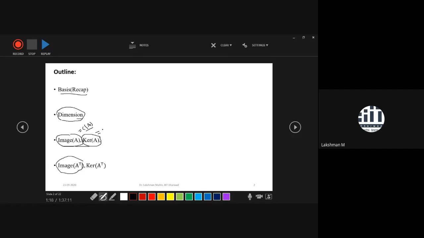And similarly, the kernel space of A. What does it say? It is a collection of all elements which vanish when you apply A over these elements. If you take any element X and apply the matrix A over X, then it will be zero. That means the kernel is the collection of pre-images of zero under the operation A. So you can say that it is nullified.